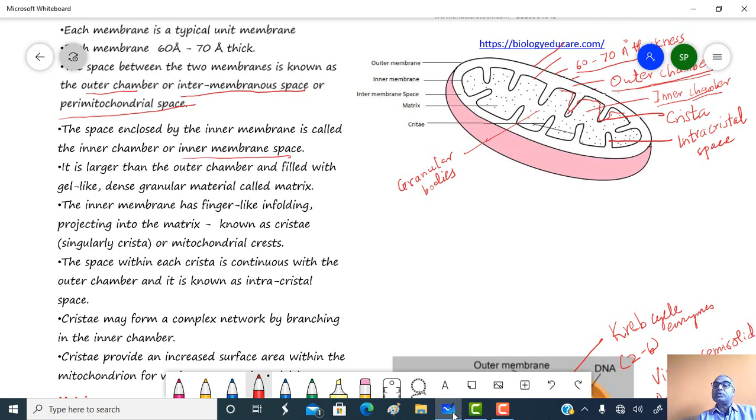As compared to the outer chamber, the inner chamber is larger and is filled with gel-like dense granular material, in the region of the matrix.